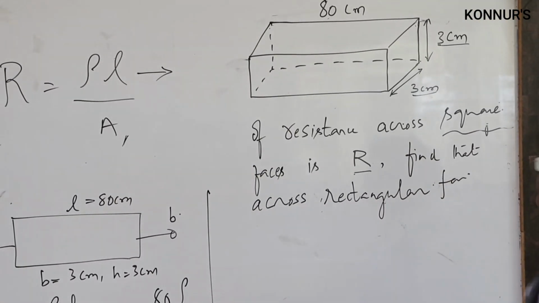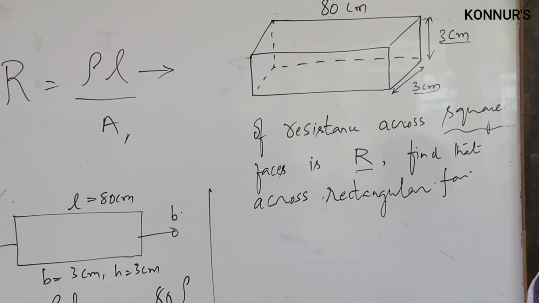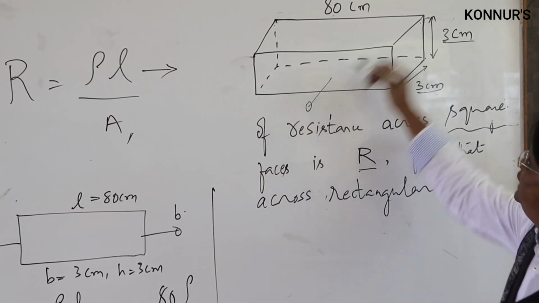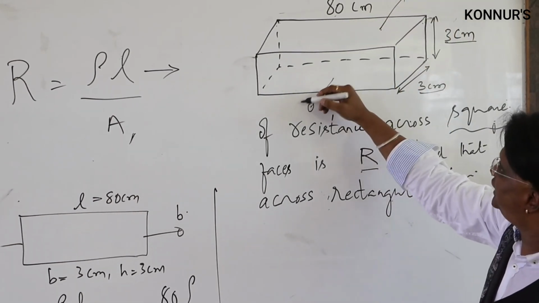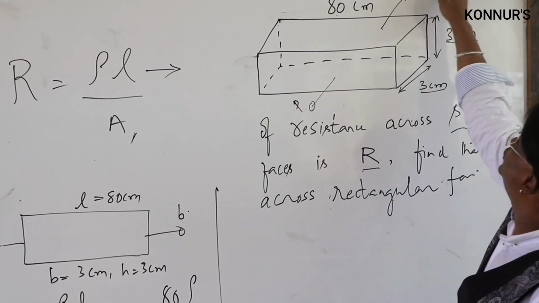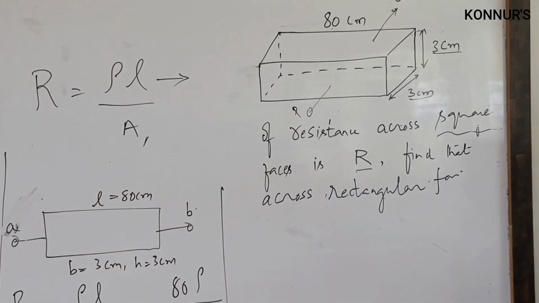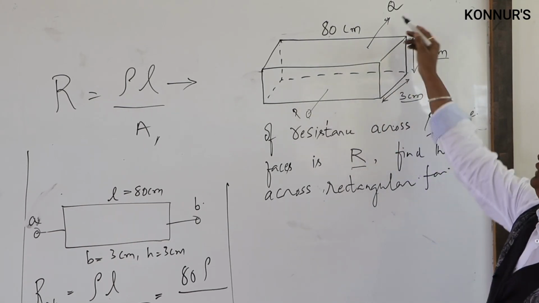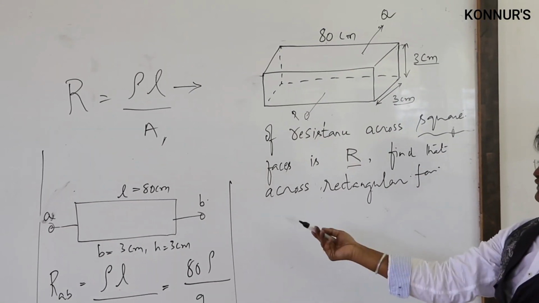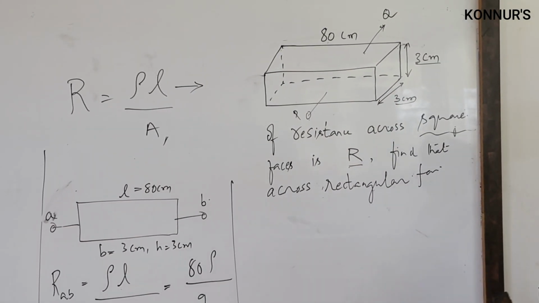Now, what are the rectangular faces? This is one face and this one is the other face. Now I will write these as P and Q, the faces, the ends. Now you are applying a voltage source or current source across P and Q. Earlier it was across A and B. So that is the meaning of this data.